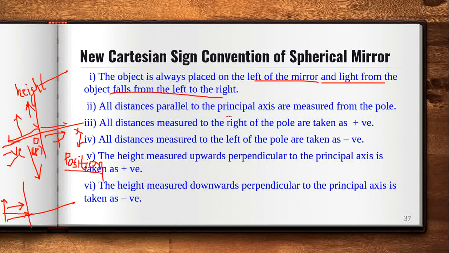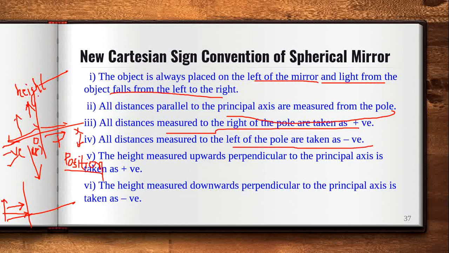And what is the second point? All distances parallel to the principal axis are measured from the pole. That I have already discussed, because the pole is considered as the origin. All distances measured to the right of the pole are taken as positive, and all distances measured to the left of the pole are taken as negative.